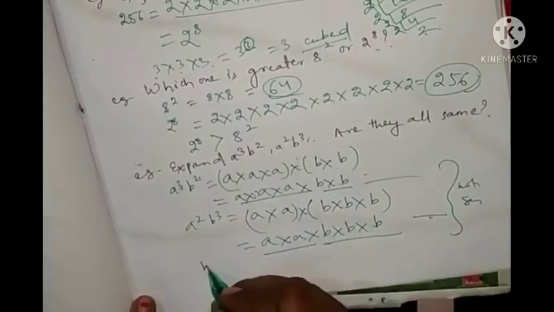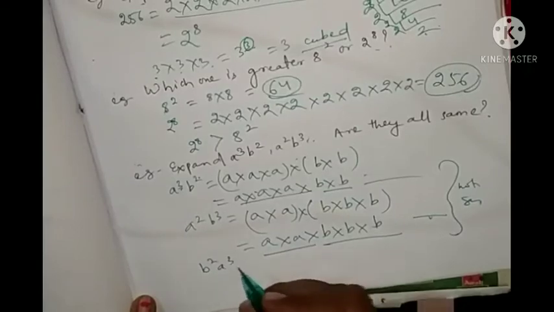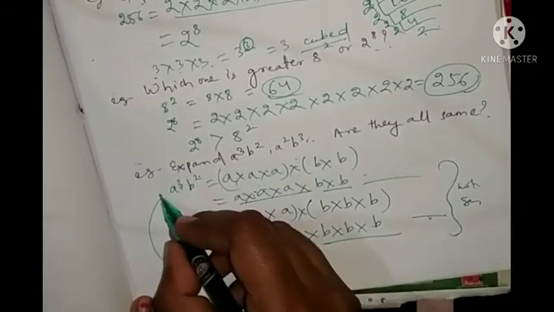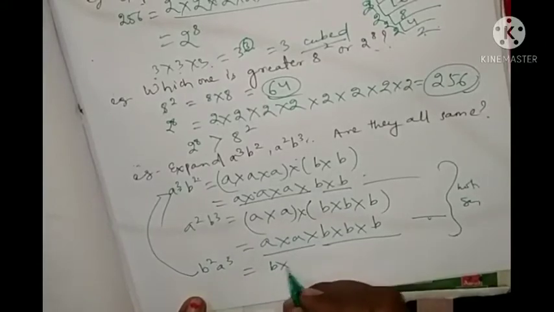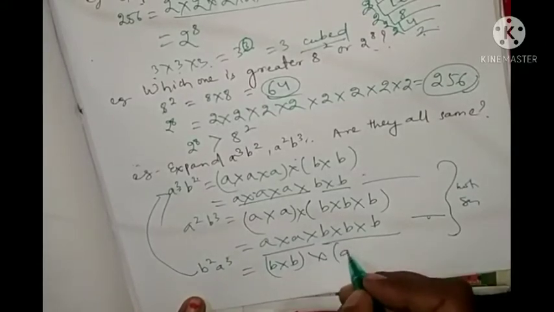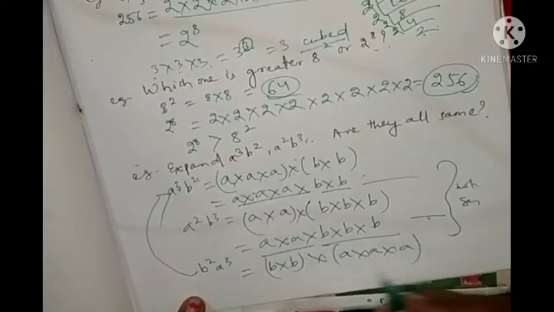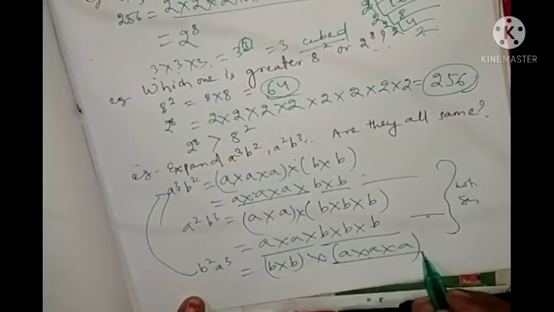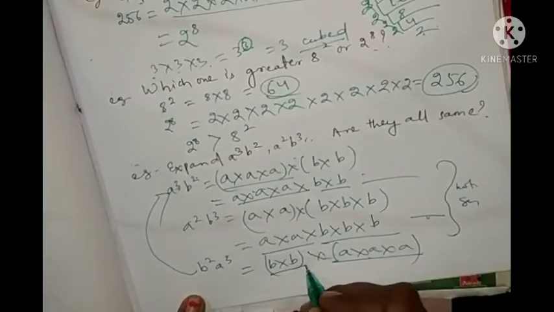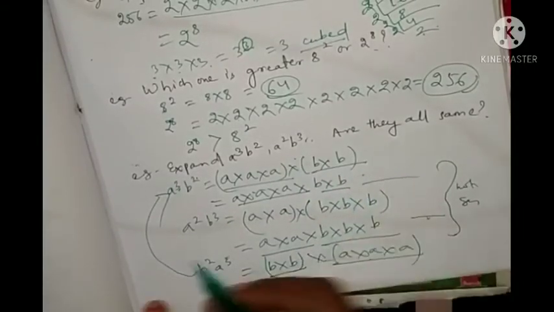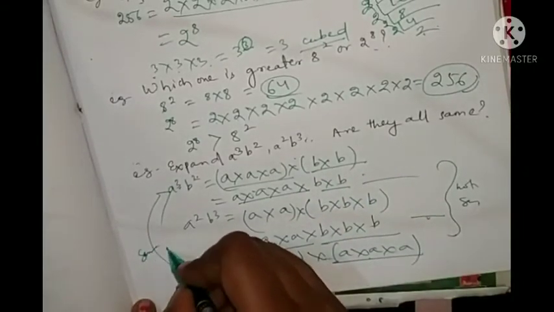But if I write b square a cube, is this equal to this? Let's see. b square a cube equal to b into b into a into a into a. So look here, a is 3 times multiplied, here also a is 3 times multiplied. Here b is 2 times multiplied, here also b is 2 times multiplied. That's why these are same.